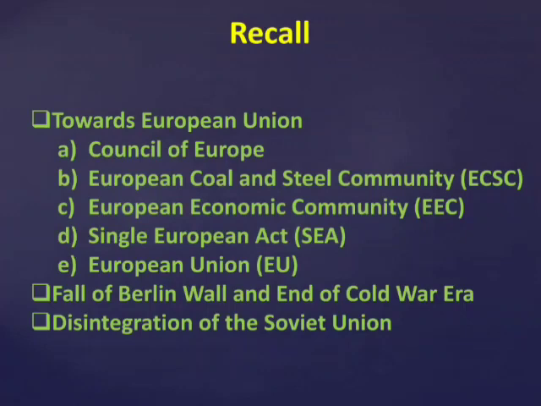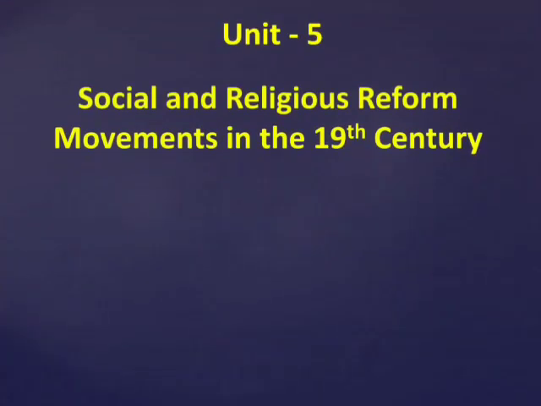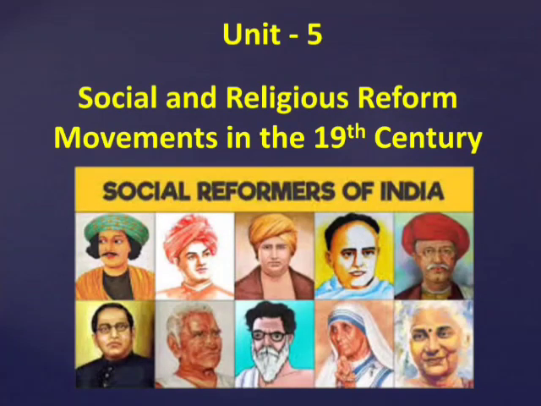In this video, we are going to learn a new lesson, History 5th lesson, Social and Religious Reform Movements in the 19th century. In this lesson, we are going to learn the influence of Western ideas and Christianity in creating a new awakening in 19th century British India. In the social and religious sphere, they opposed the practice of sati, slavery, untouchability and child marriage, and opposed idolatry, rituals and superstitious beliefs.